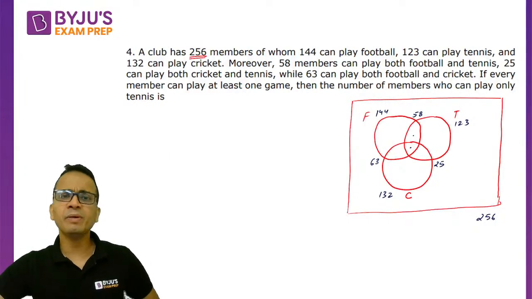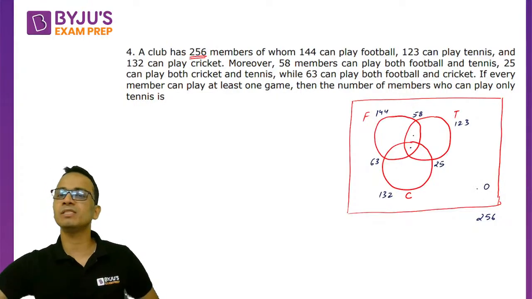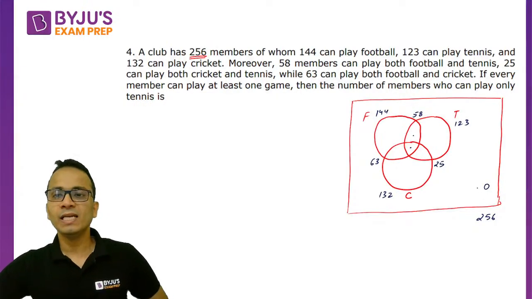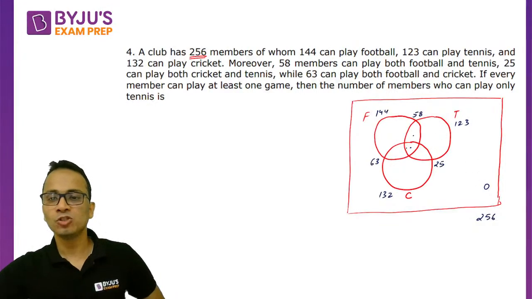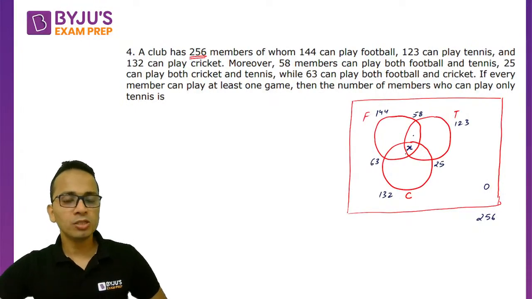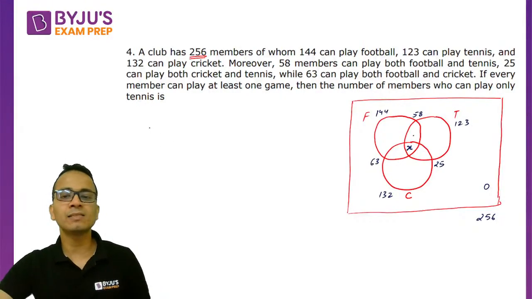If every member can play at least one game, so people who will not play any game is given as 0. Then the number of members who can play only tennis. So only tennis find out करना है. So मैं क्या करता हूँ? The people who play all the three sports, I'll assume it as X,